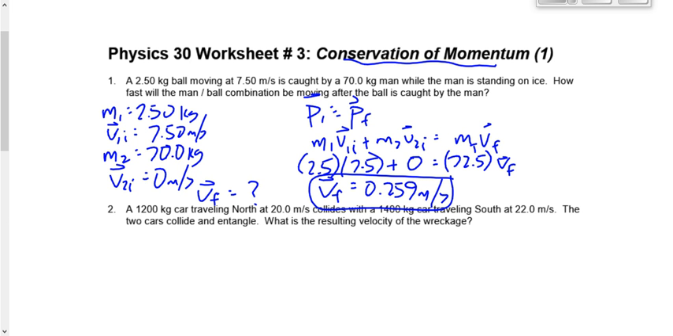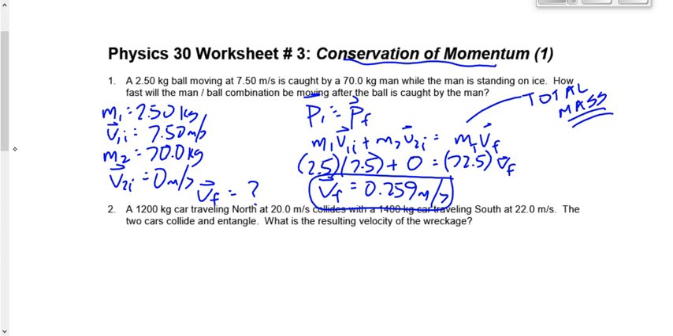Are we good with that? Is that good? How did I get 72.5? This is the total mass, which is the mass of the man and the mass of the ball combined, right? Because he catches the ball, so he becomes one with the ball.